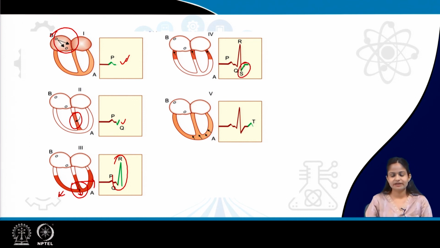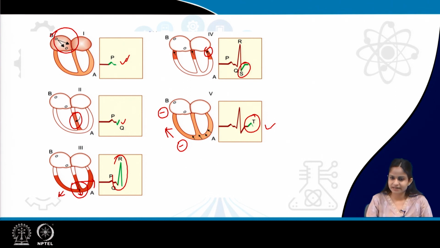Then we get the S wave because of the posterobasal portion, the last part of the heart to get depolarized, that is the basal portion of the heart, which is also away from the positive electrode. And the last wave, that is the T wave, is a wave of repolarization which is moving towards the negative electrode. Negative charge moving towards the negative electrode will give again a positive deflection.